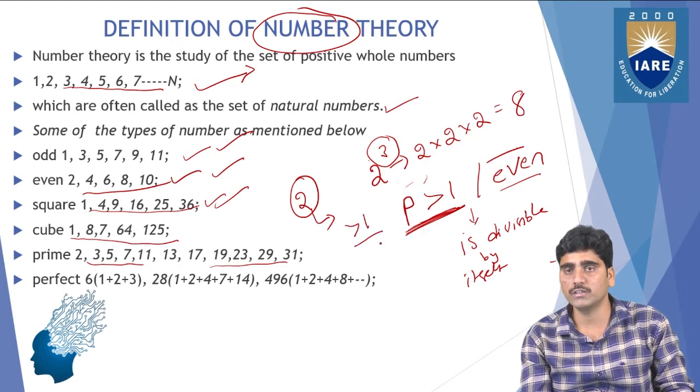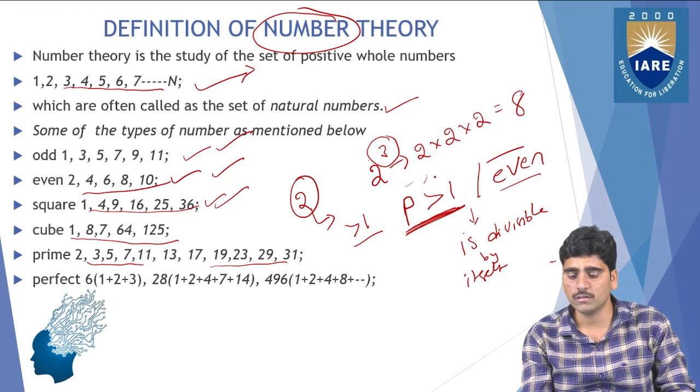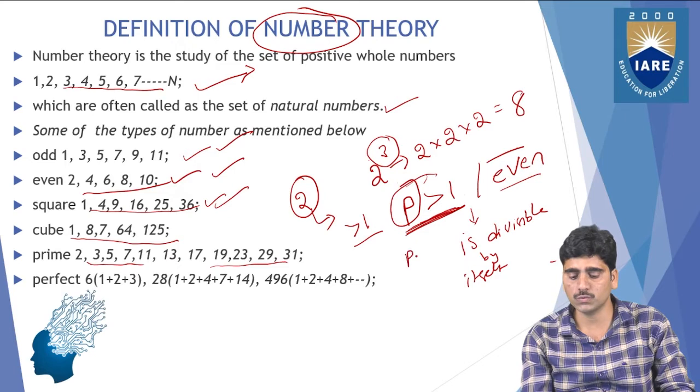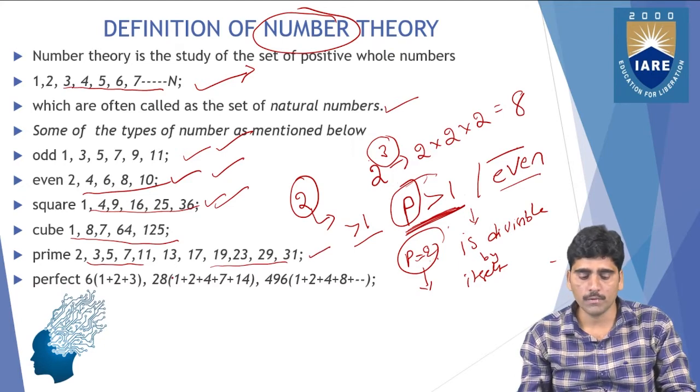And also it should be divisible by that number only, that p number only. So you can take p as 2. This is a prime because it is greater than 1, and it is divisible by only 2 numbers. So those all are the prime numbers, and these are all perfect numbers.